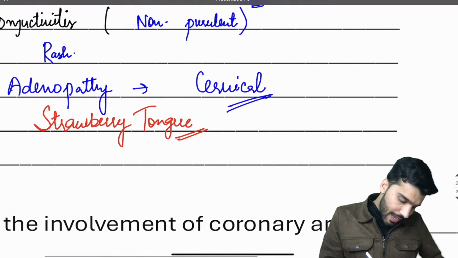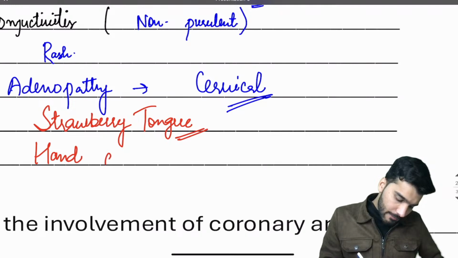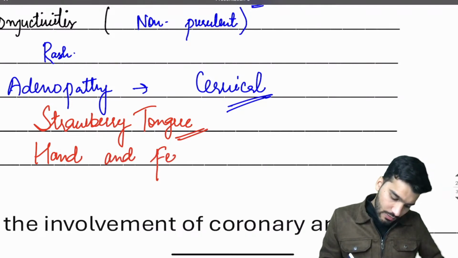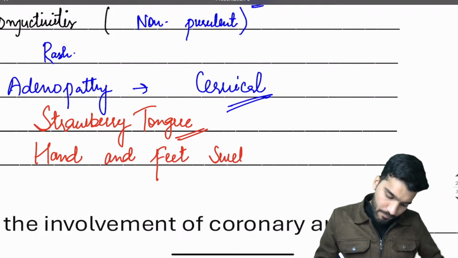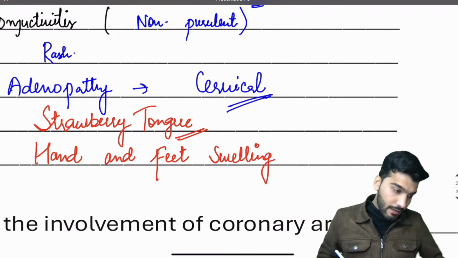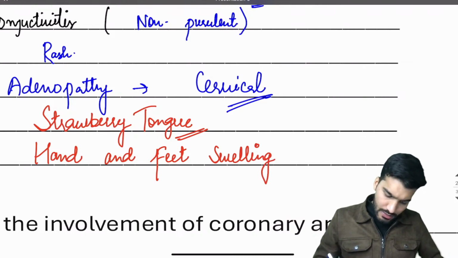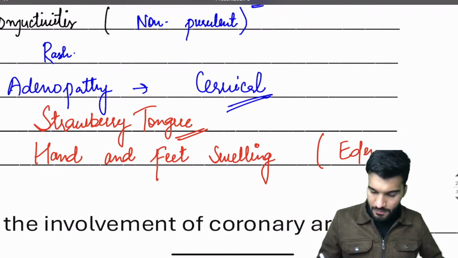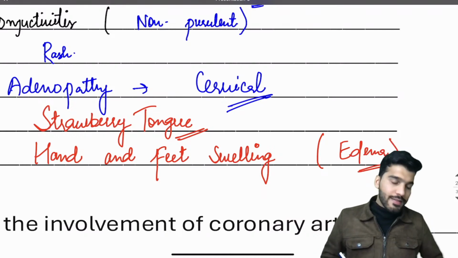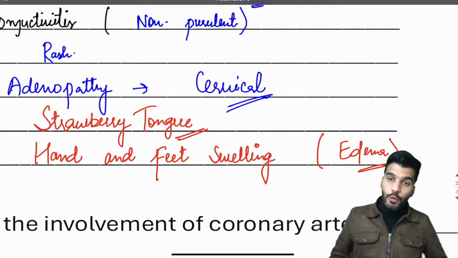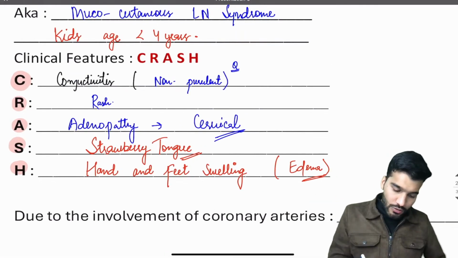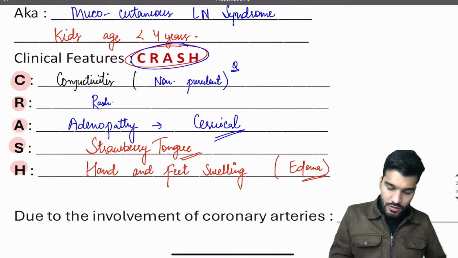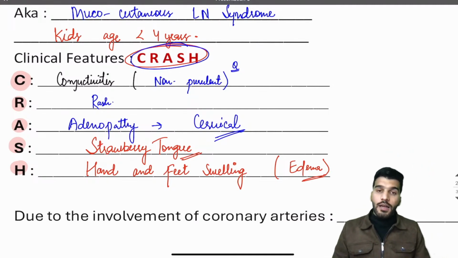H is going to be hand and feet swelling. Is that clear? Or edema? Edema hoga. You will see palmar and plantar erythema along with the swelling. So these are the features of a patient having what? These are the features of a patient having Kawasaki disease.